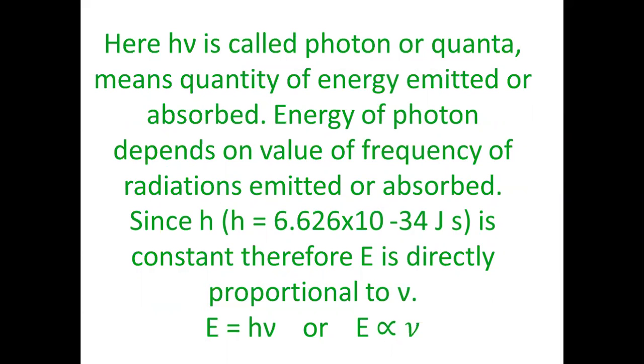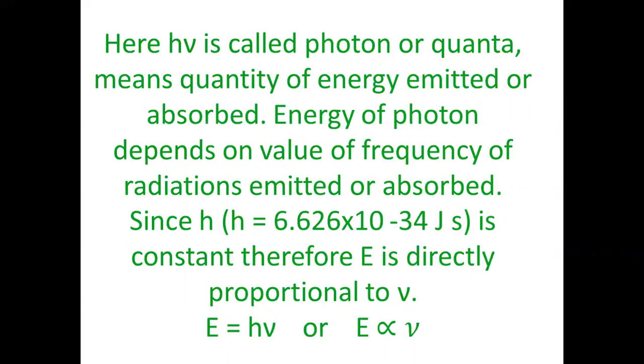Here h nu is called a photon or a quanta or quantity of energy, or it is also called an energy packet.